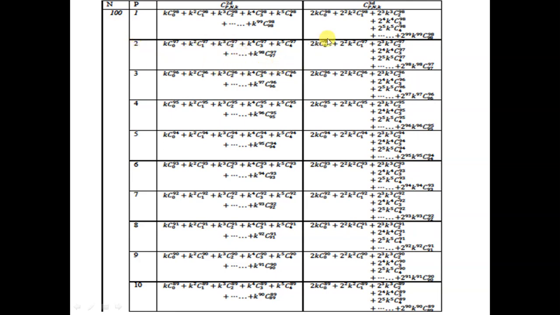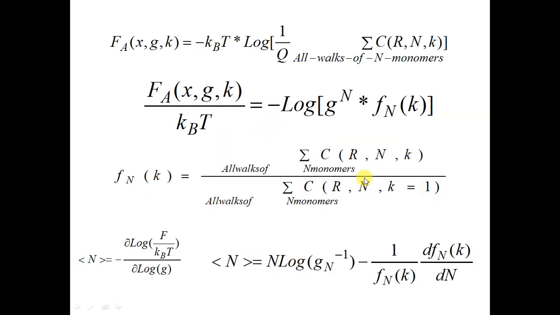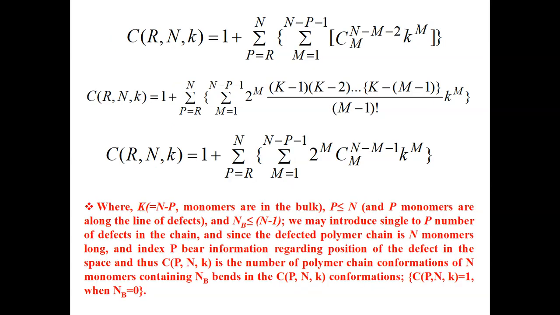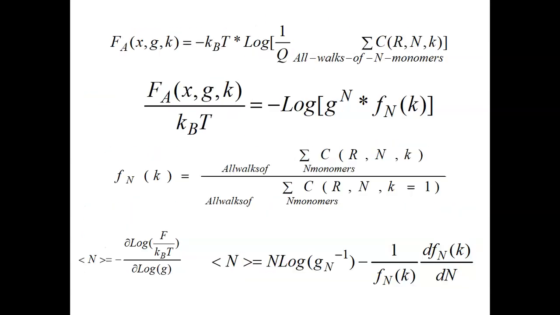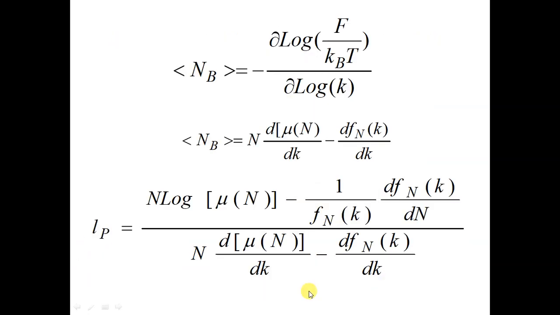Similarly, in the 3-dimensional model, we have this many conformations when the defect is lying on site 1. When the defect is lying on site 2, we have this many conformations, and so on. So, we have the exact number of polymer conformations, which can be used to get the exact partition function of the chain. We can determine the average number of bends in the chain, and we can determine the persistence length of the finite chain.